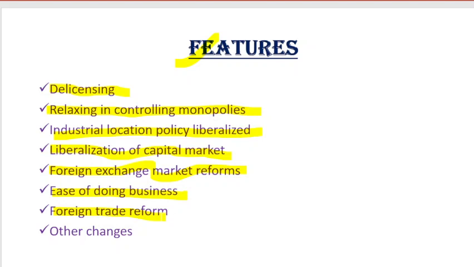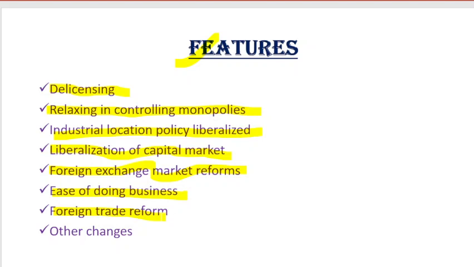Import quotas: before 1991, before the liberalization policy, when you had to import or purchase capital goods or any technology from any other country, you had to pay an import duty or quota, you may say. But post liberalization, this import duty or tax has been removed. You can understand it this way. So it becomes easy to do foreign trade.